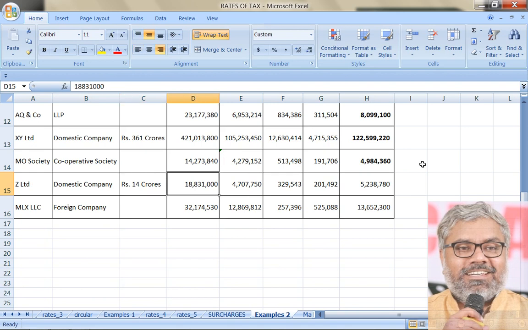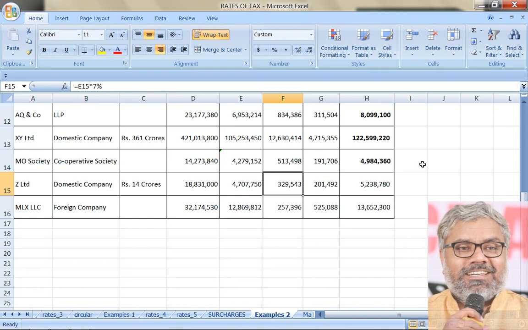84,360. Then for domestic company Z Limited, it's a small one with less than 400 crores turnover in 17-18 and 1 crore 88 lakhs income. Because of the small scale and less than 400 crores turnover conditions are being satisfied, applicable tax rate will be 25% here of the income, and applicable surcharge rate will be 7% since the income is more than 1 crore but less than 10 crores.